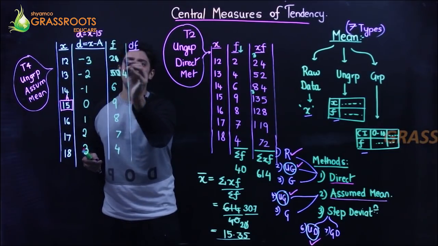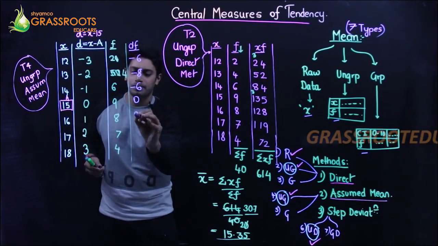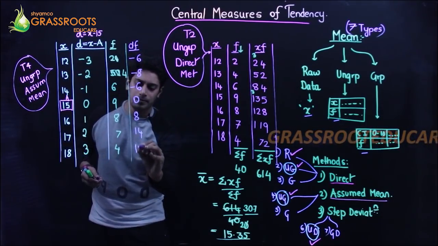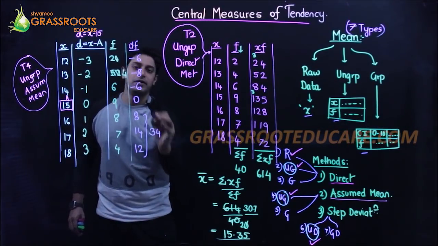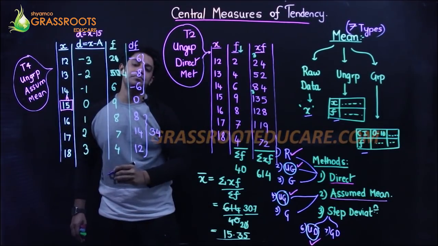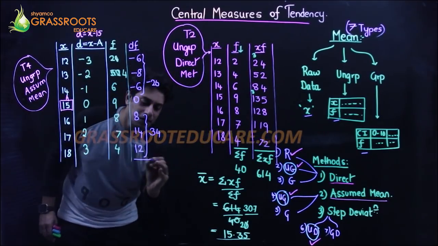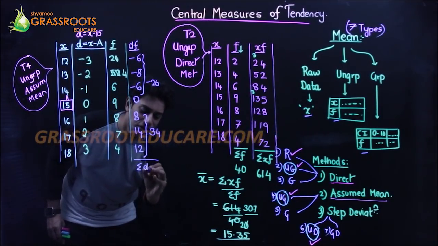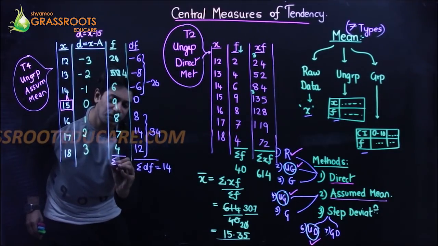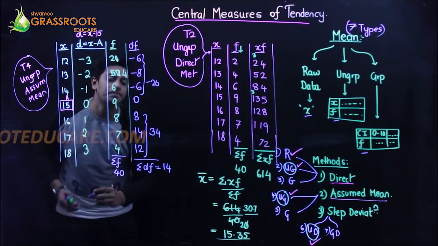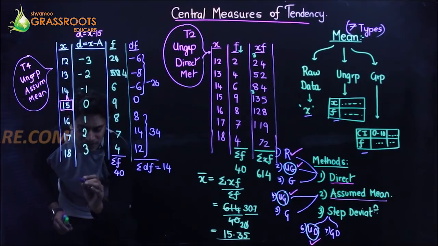Multiply. Minus 3 into 2, minus 2 into 4. Okay, this adds up to 34 and this adds up to minus 20. Add it up. 34 minus 20, summation df is going to be 14. And summation f, we found a few minutes back, is 40. Now, I'll be using the same formula.